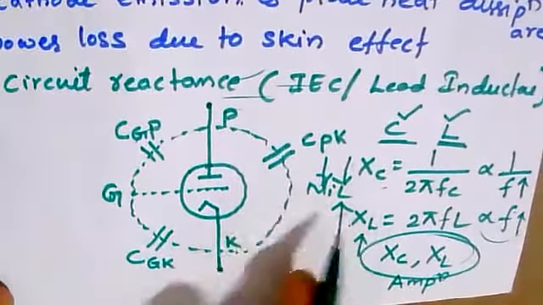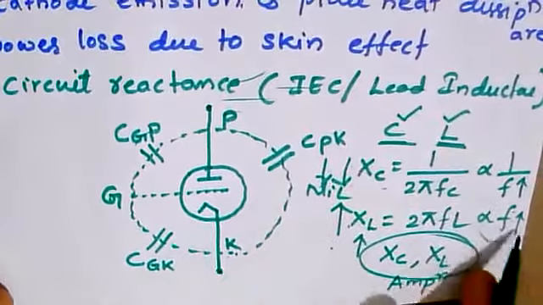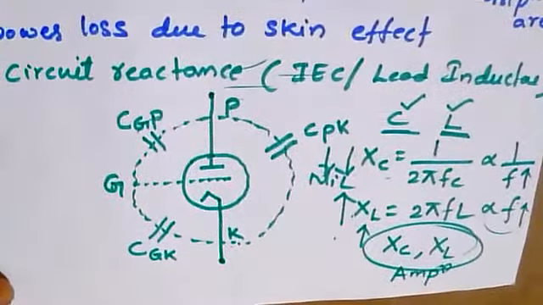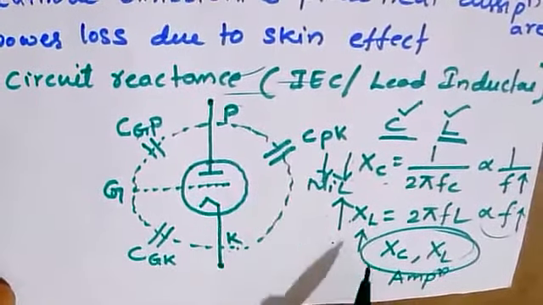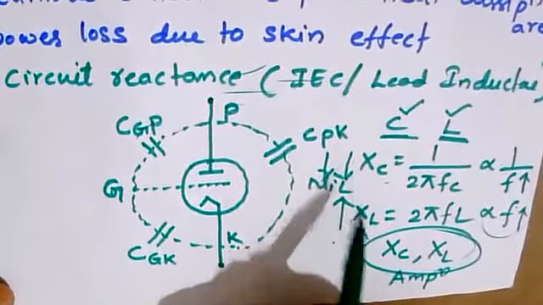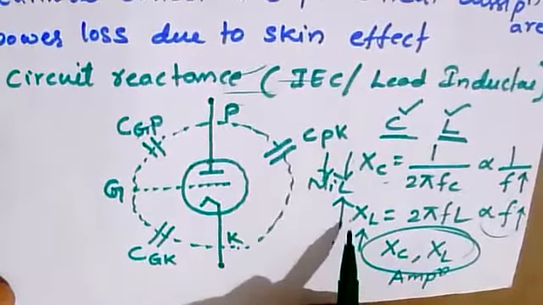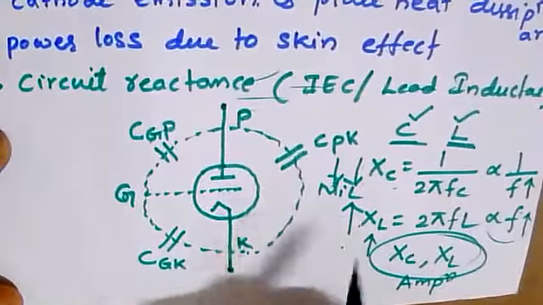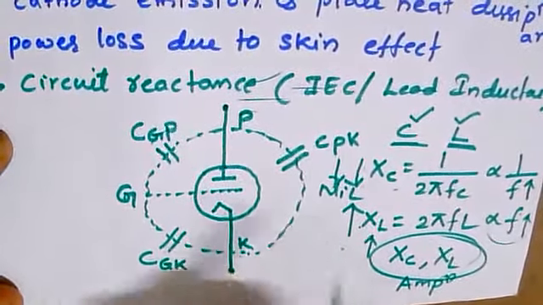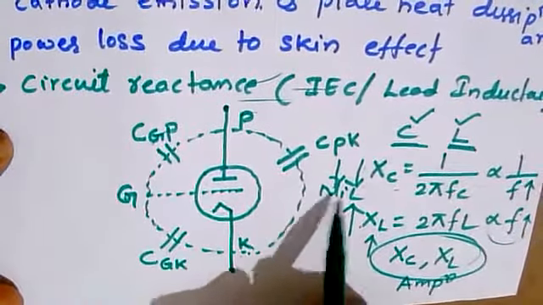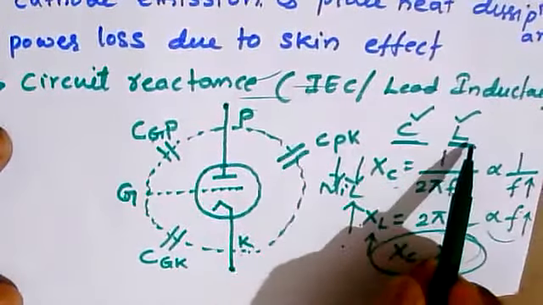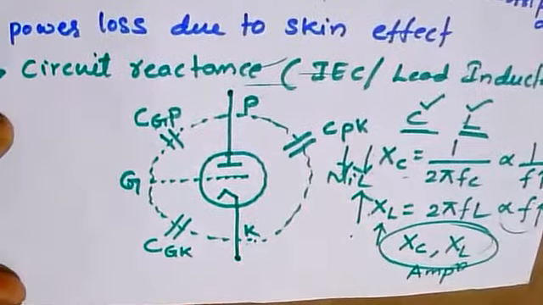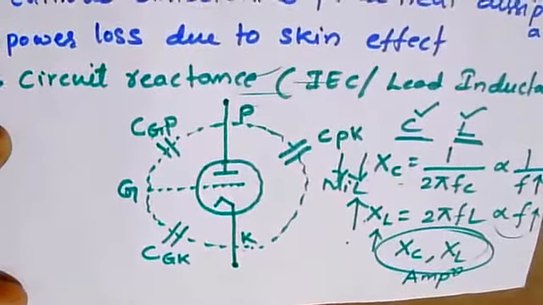We cannot maintain a balance by increasing the frequency because of these different relations. That is why capacitance and inductance cannot be used at higher frequencies. This is a major point why we are not preferring these inductances and capacitances at higher frequencies. Am I clear? Are you getting the things?